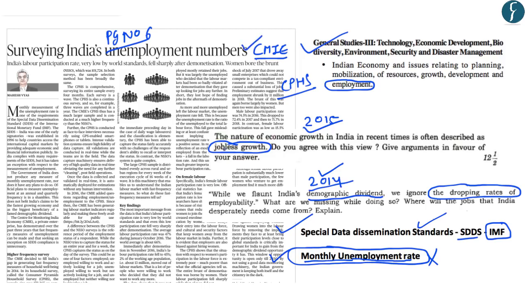The author has further highlighted the methodology which is used by the CMIE under its Consumer Pyramids Household Survey and the methodology of the NSSO. However, this methodology is not important for us from the exam point of view. So in this article, we will try to understand certain key concepts related to employment and unemployment. And further, we will look at the findings of the report of CMIE.